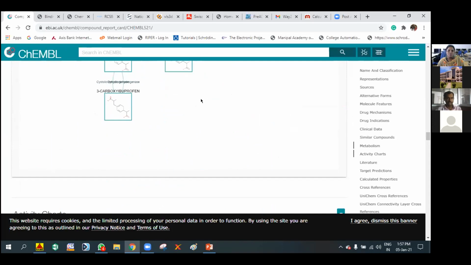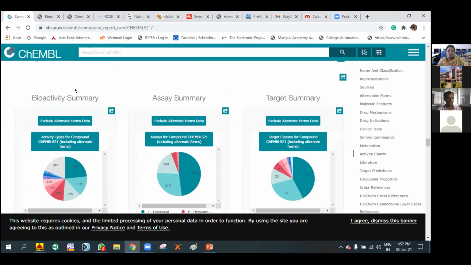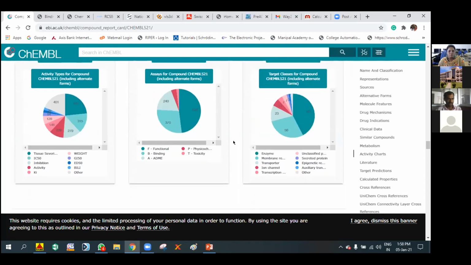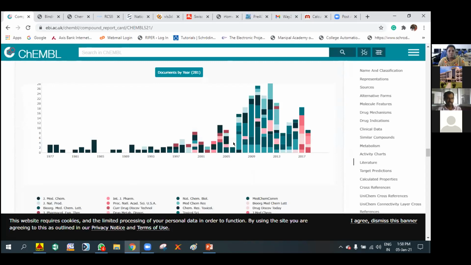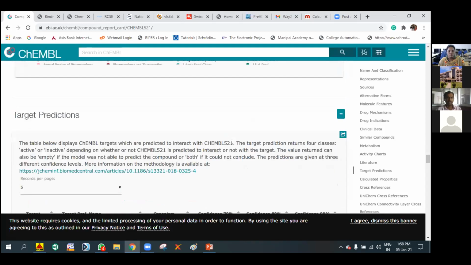So the complete metabolic process we can observe for the given compound, and activity charts, giving bioactivity summary, assay summary and target summary of your drug target, and literature related to your drug, target predictions.